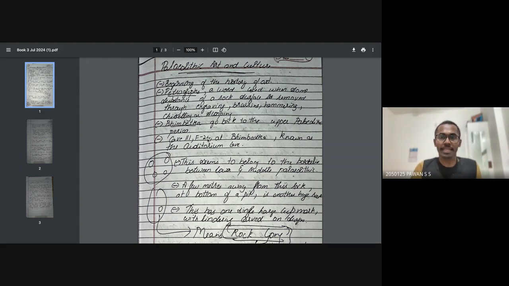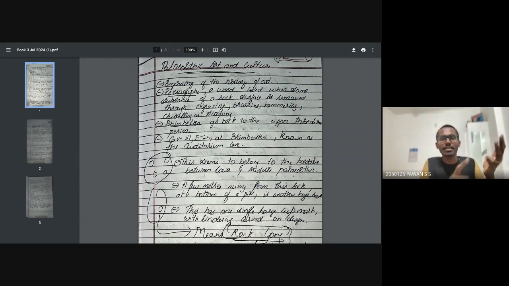Now in Bhimbetka, Cave 3 F24 is known as the auditorium cave. The person who discovered this Bhimbetka cave was a very prominent scientist. The story goes like this: he was traveling in a train, and as he was traveling he saw a monument structure with different kinds of paintings. He was really shocked and got down from the train. Then when he visited the inner premises, he was astonished to see that even at that time they used to make different kinds of engraved images. He was super shocked.